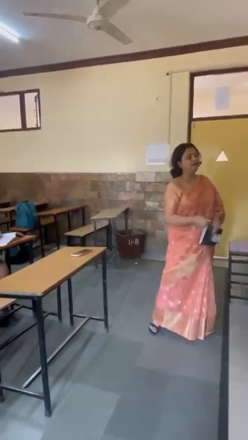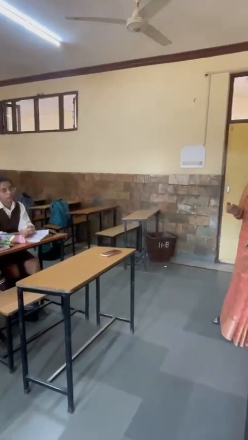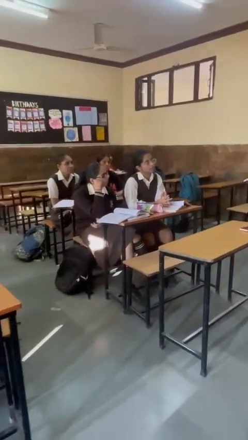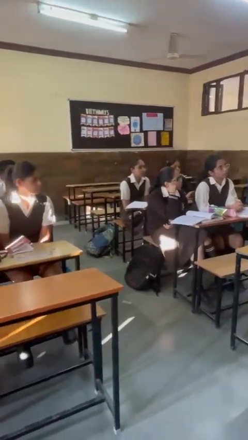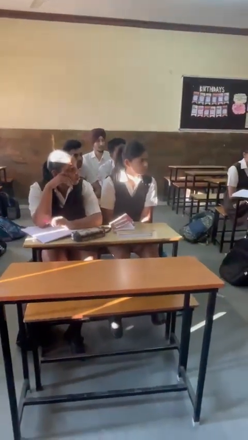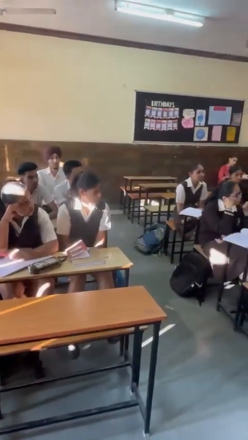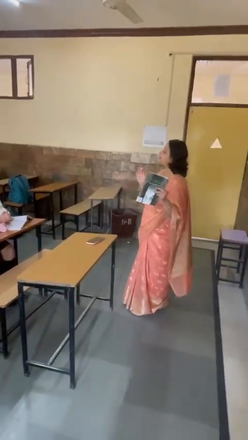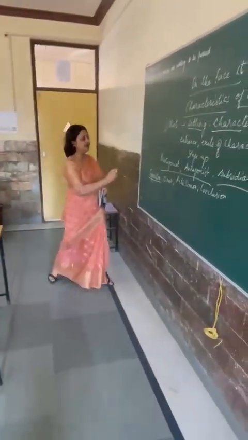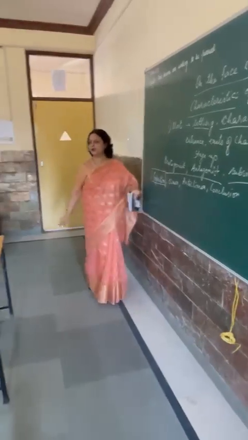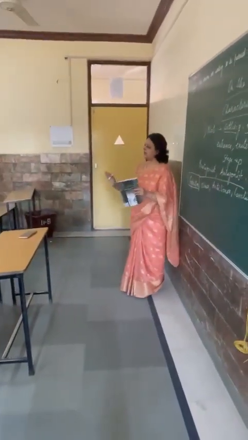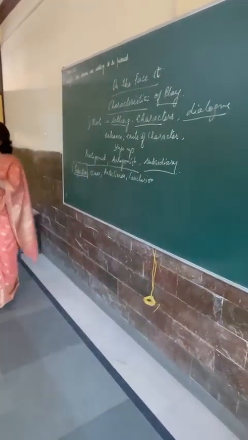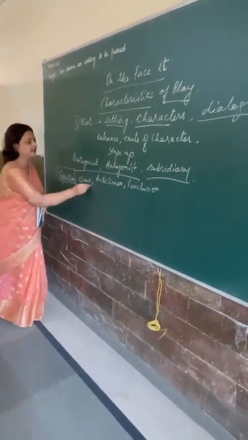What do you mean by exposition? The word exposition, what's the root word of exposition? Exposed. It means the characters are exposed in front of the audience. Exposition means where the setting and the characters are exposed. The playwright will tell you this is the setting, these are the characters. So first is exposition. Then we come to climax.